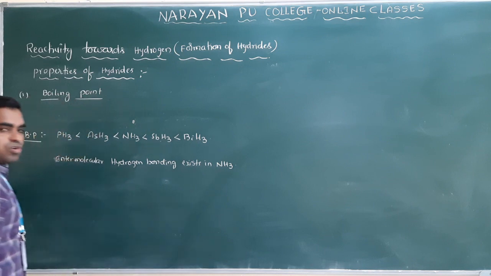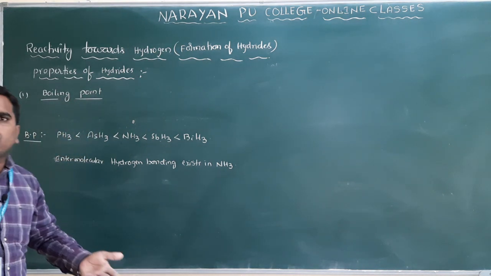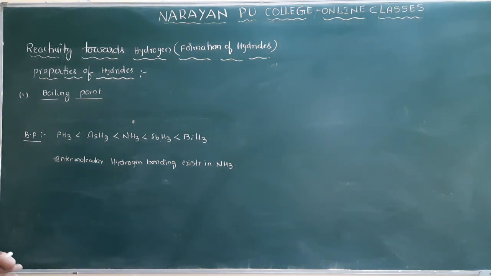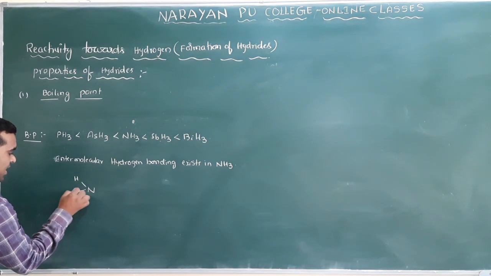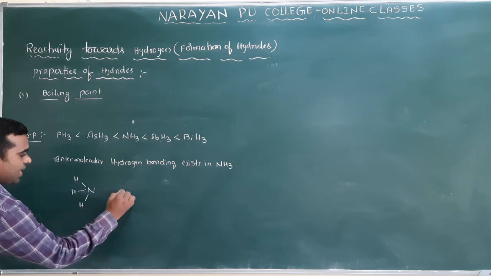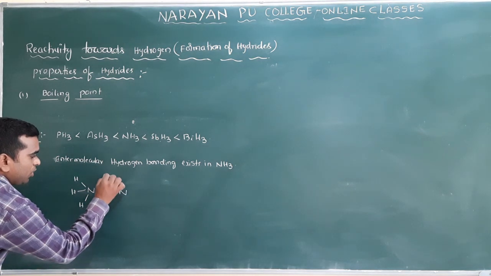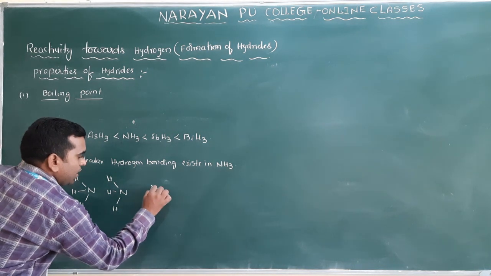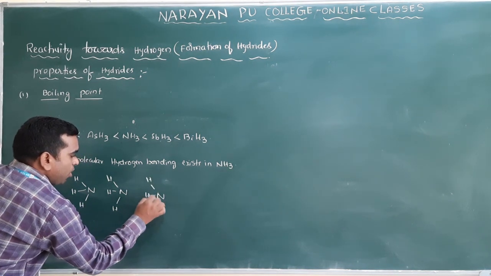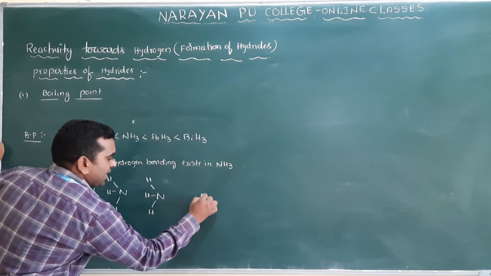Clear? Means hydrogen bond. Ammonia forms hydrogen bonds. Among the molecules, hydrogen bonds will be formed. Suppose I take NH3, and if I write another ammonia molecule here, and this is hydrogen, among the ammonia molecules hydrogen bonds exist.